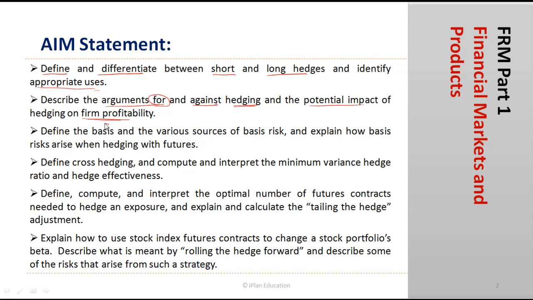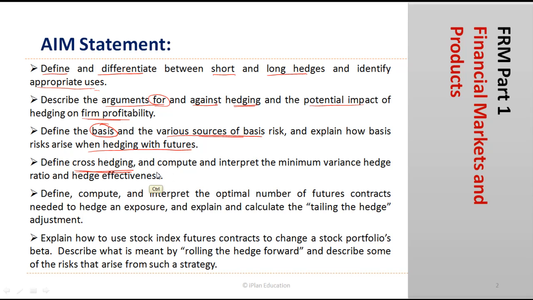Then we'll define the term basis and we look at the basis risk and the various sources of it. And then we also understand how basis risk arises when we are hedging with the futures. Then we look at the concept of cross hedging, where there is some kind of mismatch between the underlying and the future.